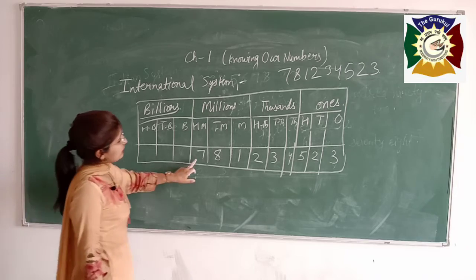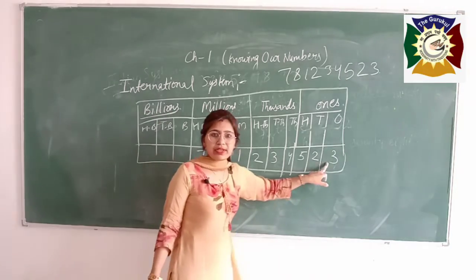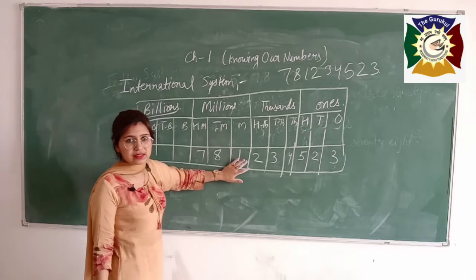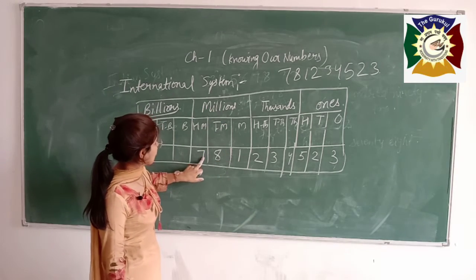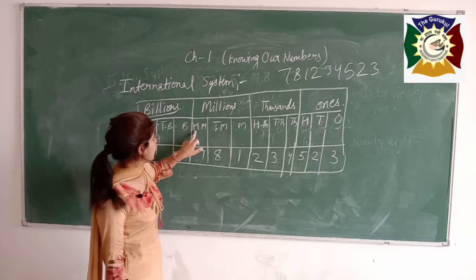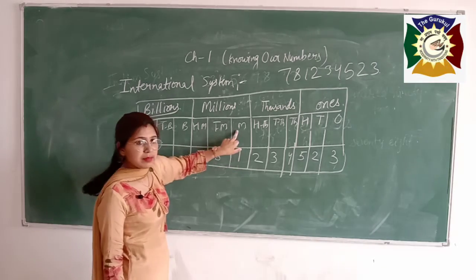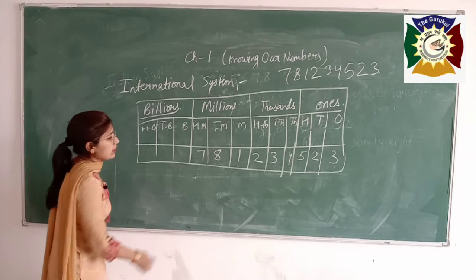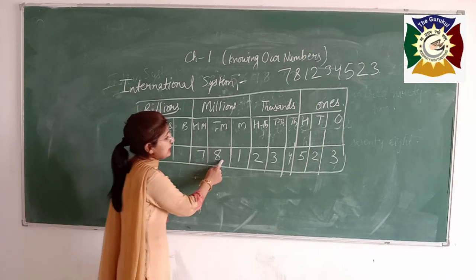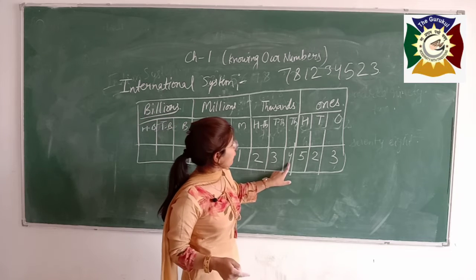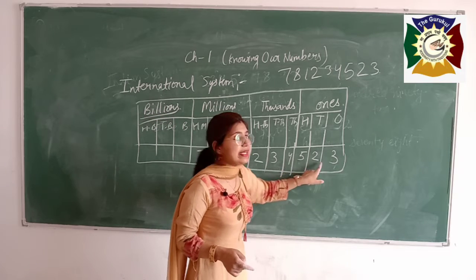Students, if you want to read this number, how will you read? You have to see this place value chart for the international system. See here, 7 is written here. It is 100 million. 8 is written in 10 million, and it is million. From here you will learn, it will become 781,234,523.